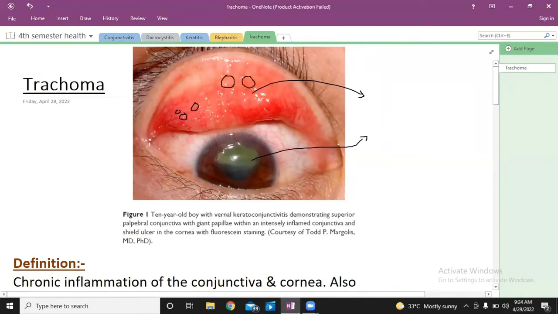As I said, the signs and symptoms are divided based on the location. So first we will learn about the signs and symptoms in the conjunctiva. Whenever the conjunctiva is inflamed, you will see these signs and symptoms, which include papillae formation.